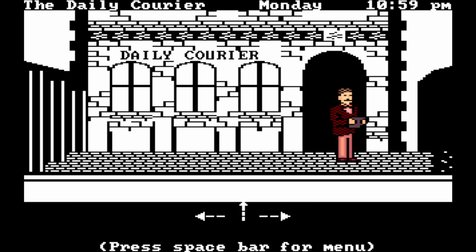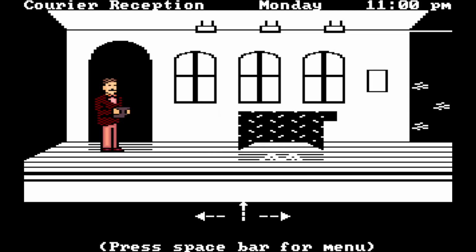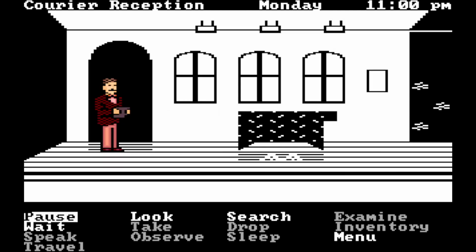So let's go over the controls. Left and right to walk, up brings you through doors. The spacebar brings you into the action menu. Pause actually unpauses the game. Look describes your surroundings, while search is more detailed and tells you if there's any items in the area that you can pick up. Once you pick up an item, you can use examine to check it out.